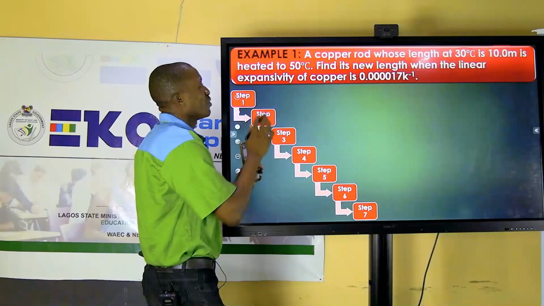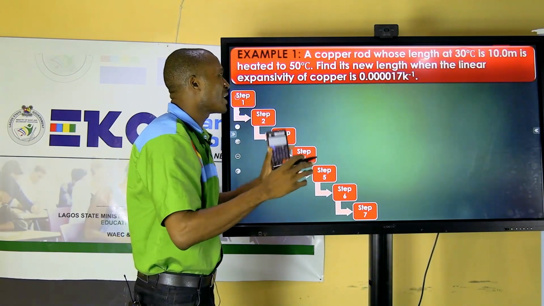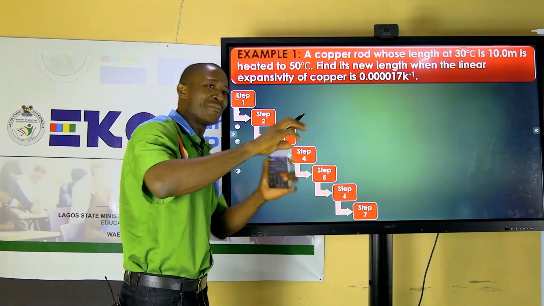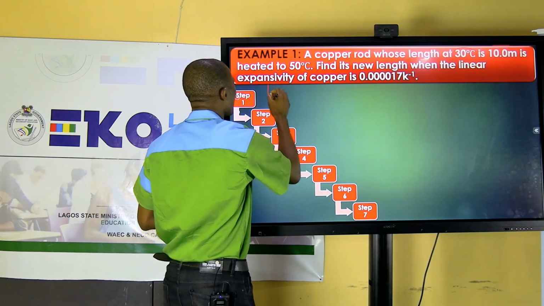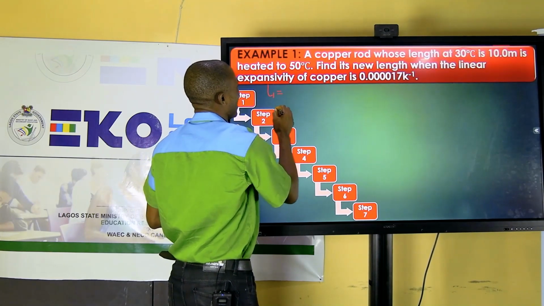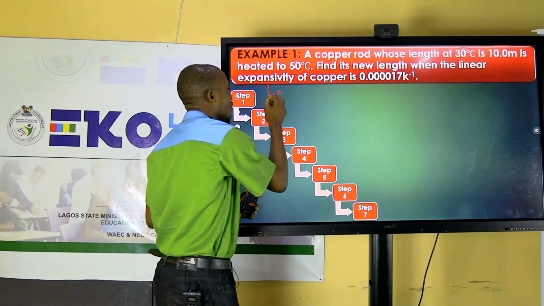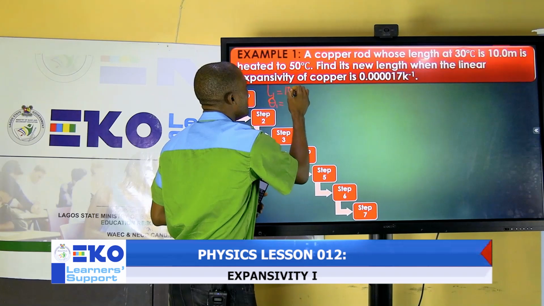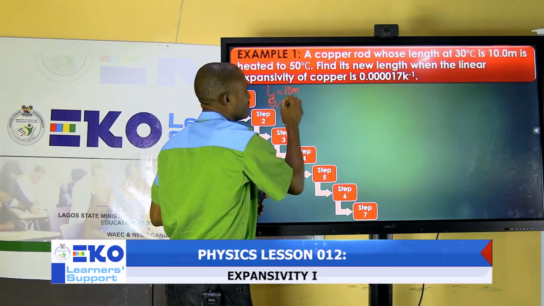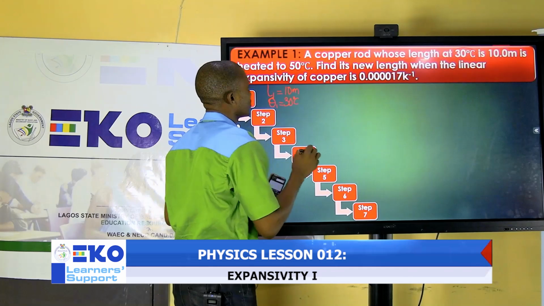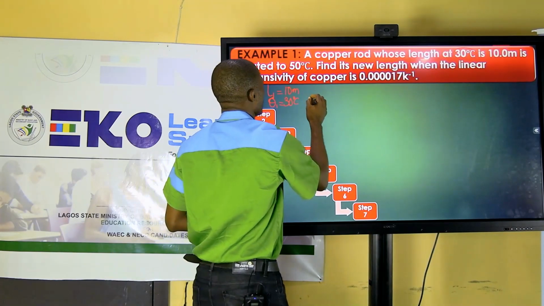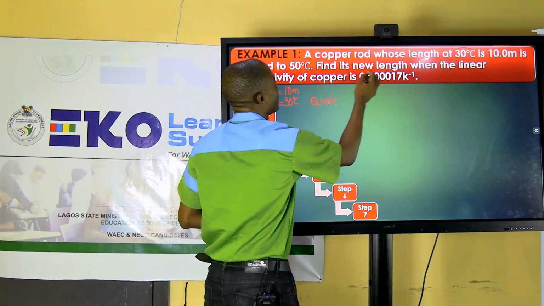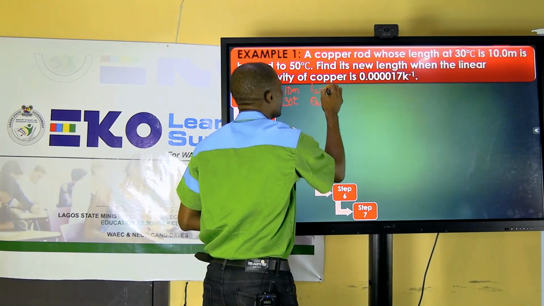So you look at it. When you are solving a problem that involves use of a formula, you look at what you are given and what you are looking for. Which formula relates them? That's all you need. The length is the original length, and the temperature given is the original temperature. So original length is 10 meters and the temperature is 30 degrees Celsius. Now it is heated to a new temperature, theta 2, which is 50 degrees Celsius. Now, find the new length. So we are looking for the second length.